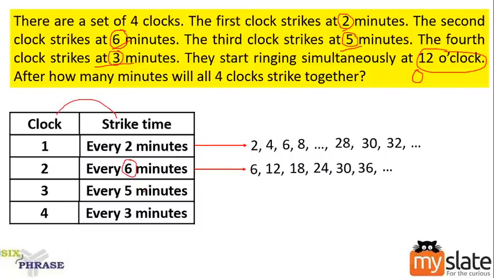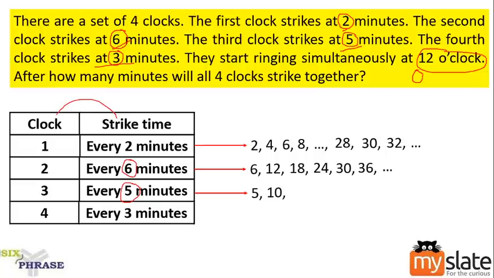Clock 3 strikes every 5 minutes. So, once in every 5 minutes it will strike. First they start striking at the 0th minute. So, focus on clock 3. After 0 minutes, it will strike at 5 minutes. After 5 minutes, 10 minutes.